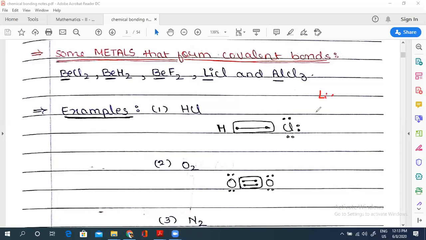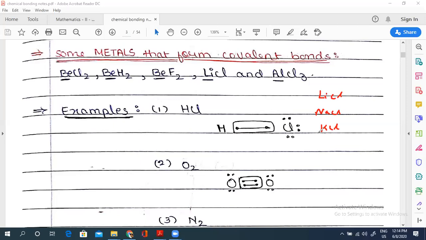LiCl, NaCl, KCl. Which of these three will have more covalent character? Tell me this. More covalent character. LiCl. Yes, because you can think like that also.